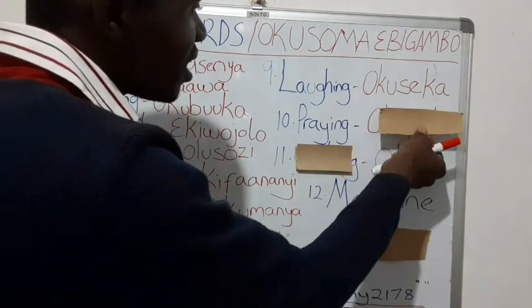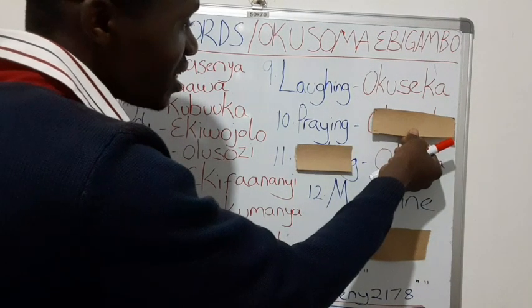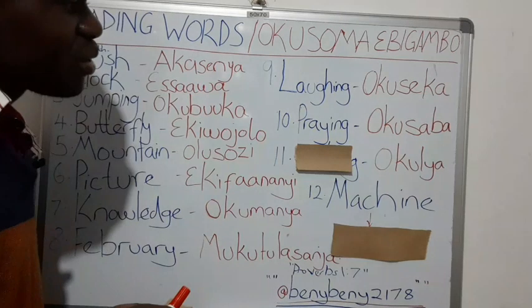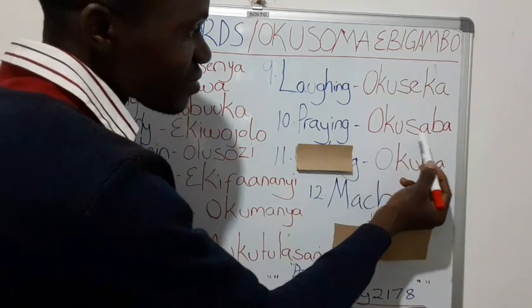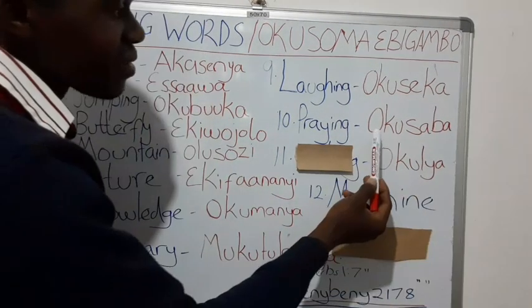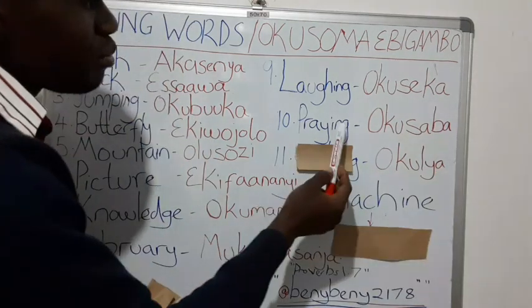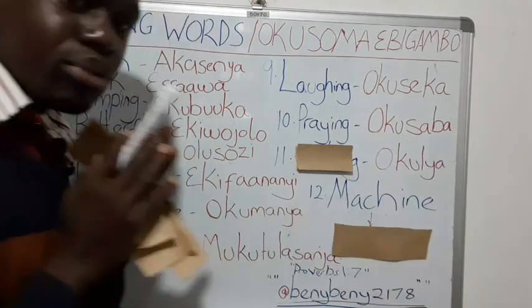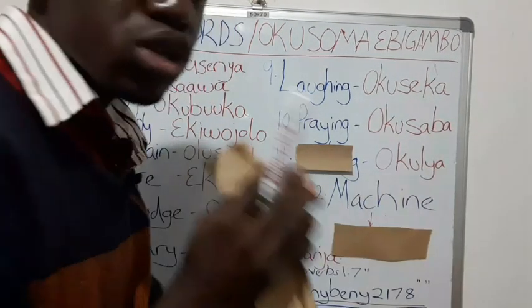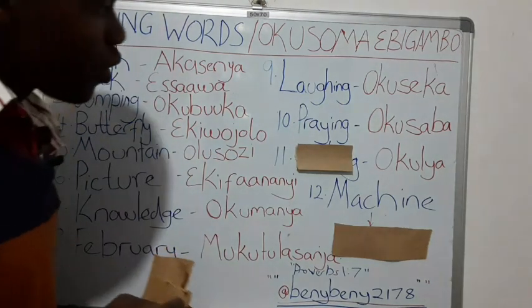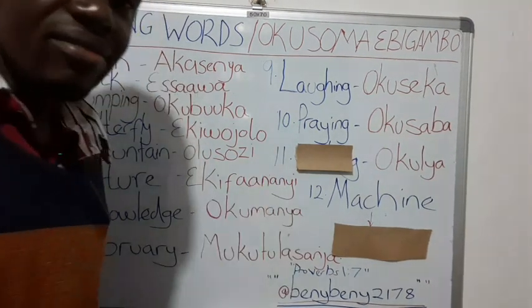Okay, let's proceed. Praying. If I cover this one, can you guess the answer? Okay, so praying in Luganda is, once again. Super. Praying okusaba. You are praying to God. Okusaba olikosaba Katonda. Okay, let's go to number 11.